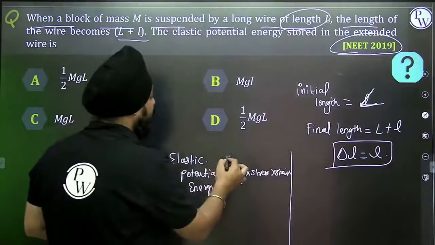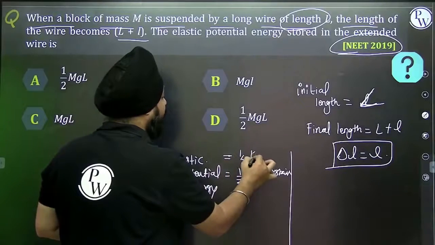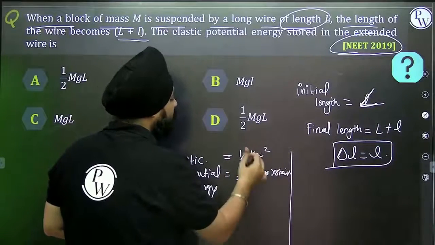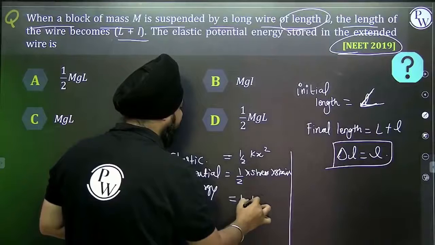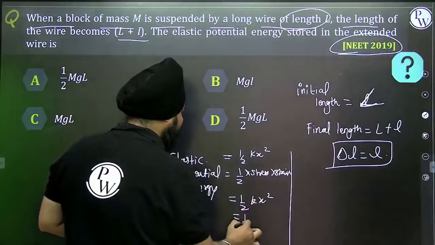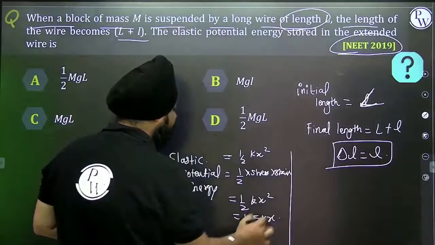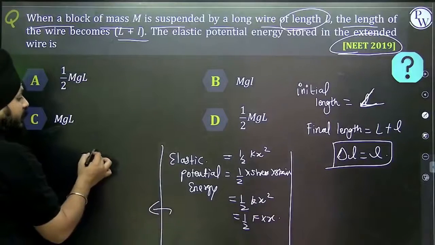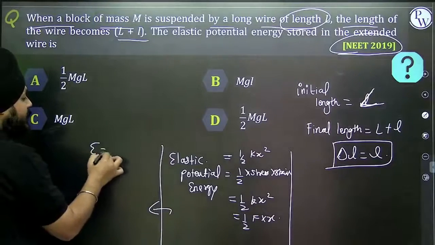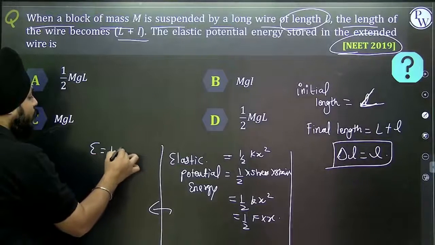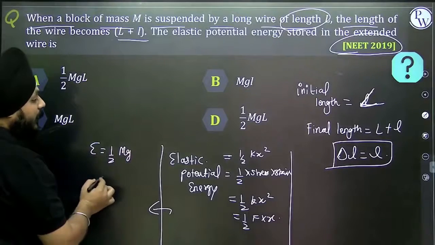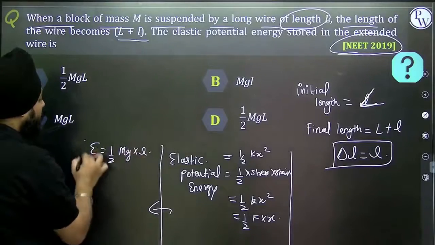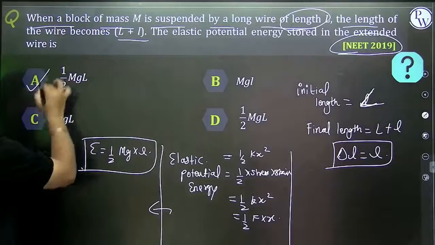Can I say it as half kx square? It is prior to use this formula. It is half kx square, that is half force into x. Finally we get the elastic potential energy as half, force is mg, and extension is l. So the elastic potential energy stored is mgl by 2.